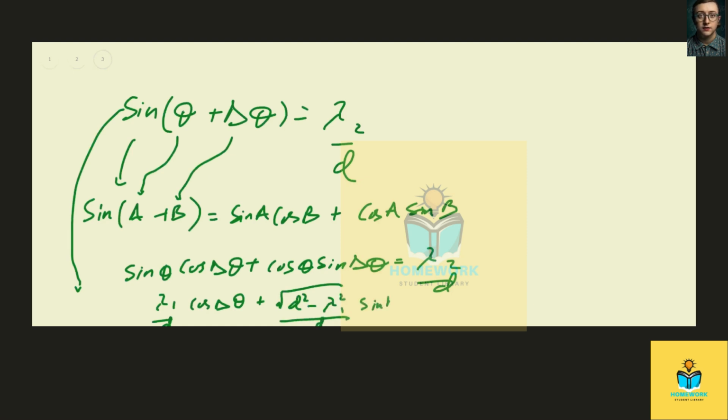Sine of delta theta equals lambda 2 all over d. And so we can multiply everything by d. You could see that times d, and then this one also times d, and this one times d. So we eliminate the width, and we have a simpler formula.